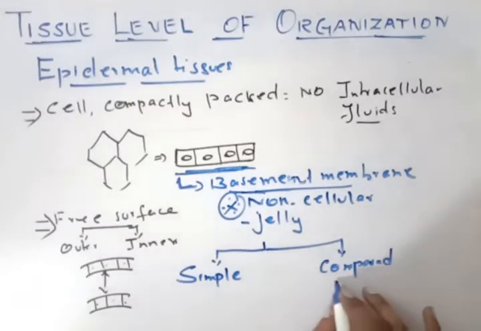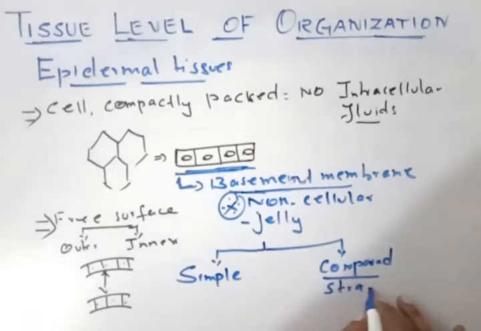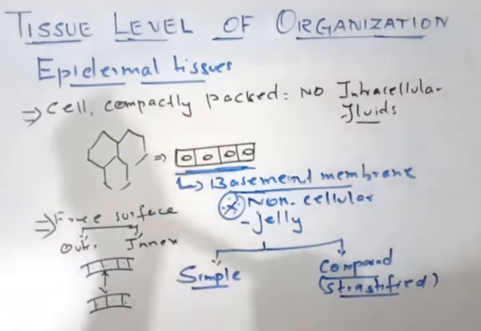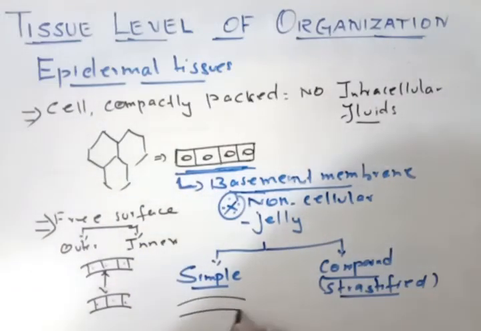The compound epithelium is also called stratified epithelium. Simple epithelium means cells are arranged in a single layer. You can see the cells are arranged in a single layer with a prominent nucleus.